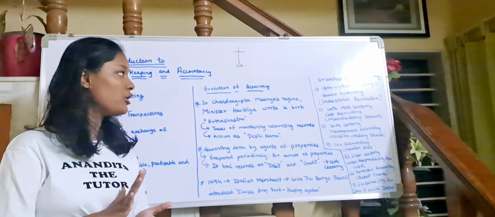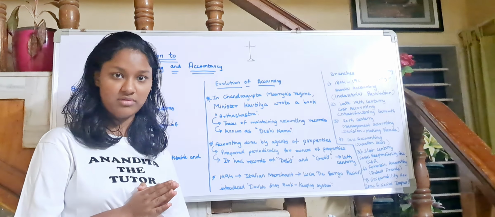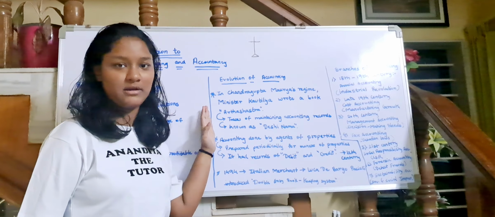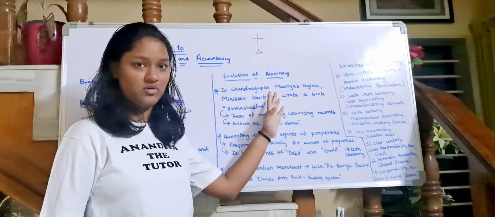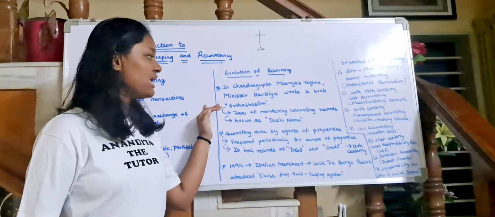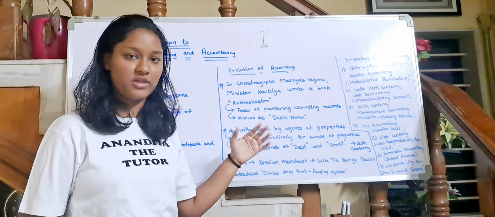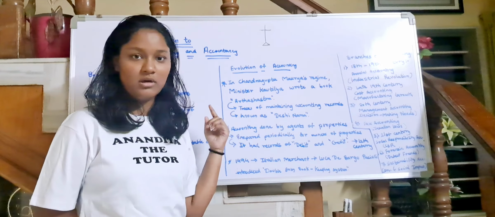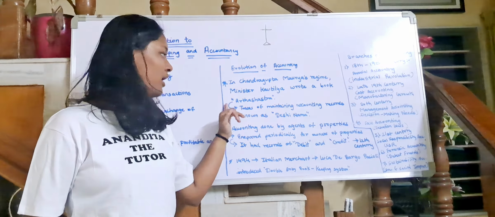Now we will learn about evolution of accounting. So how did accounting come into our lives? We will learn that. Okay, so you all must have studied history in your school, obviously. So you all must be knowing who is Chandragupta Maurya. So during his regime, there was one minister whose name was Kautilya. Now Kautilya is also known as Chanakya or Vishnugupta also. Okay, so if you all are not aware of the Chanakya name, then you can hear the name Kautilya or the Vishnugupta. Okay, he had written one book known as Arthashastra.